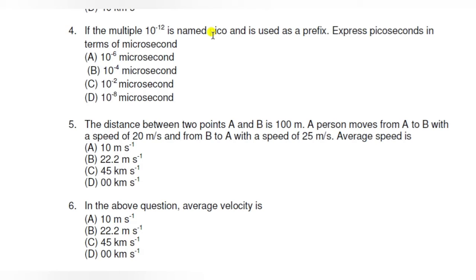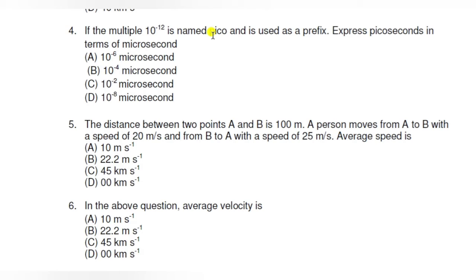So distance is 100 divided by speed is 20, so it will be 5 second. And when we discuss the motion from B to A, he moves with the speed of 25 meter per second. So in going from B to A, time taken will be 100 divided by 25, that is 4 second.